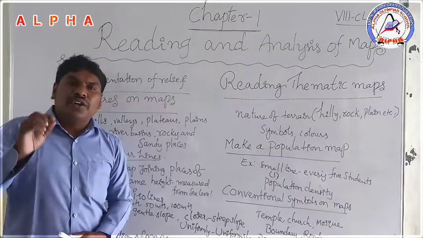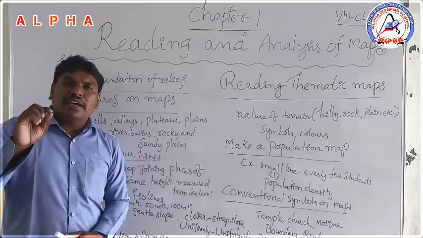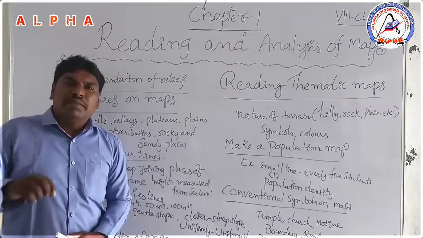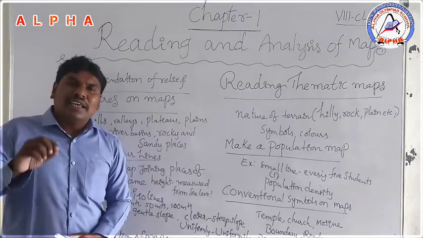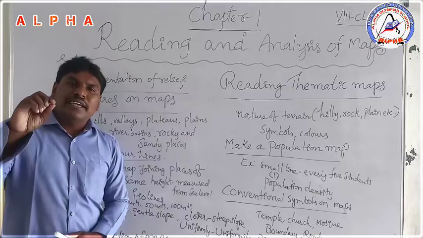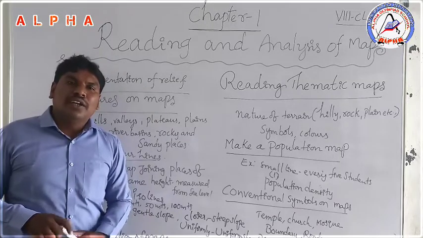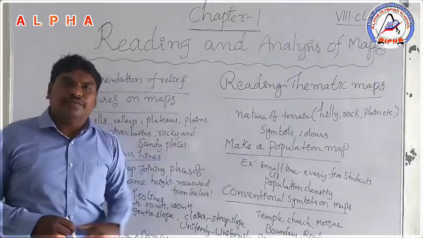For suppose you are observing your village map. Map makers use different colors when preparing a map. Suppose there is a dark green area. It means that area has forest. Forest is generally shown in the map by dark green.